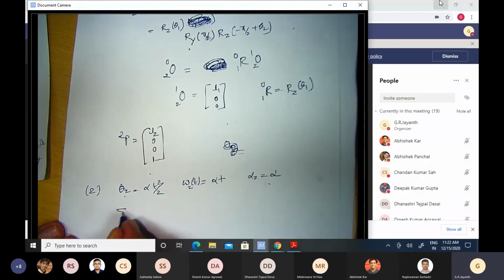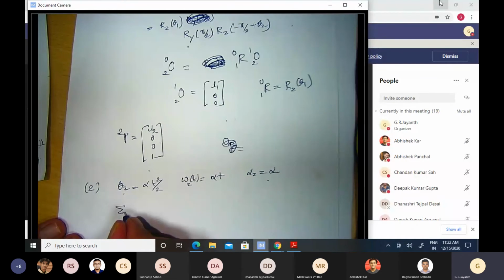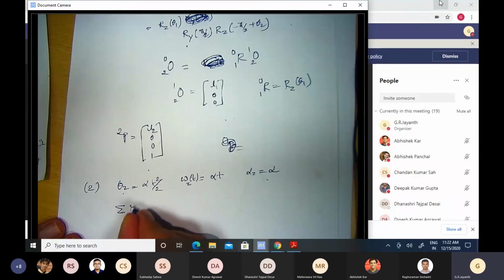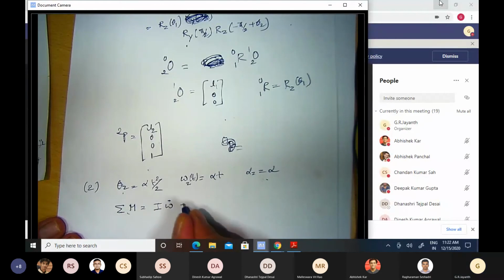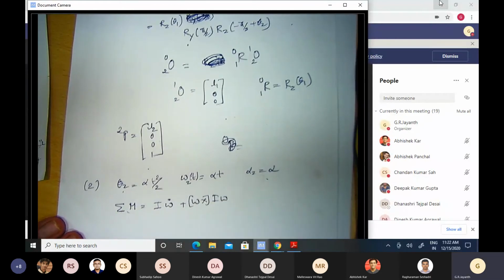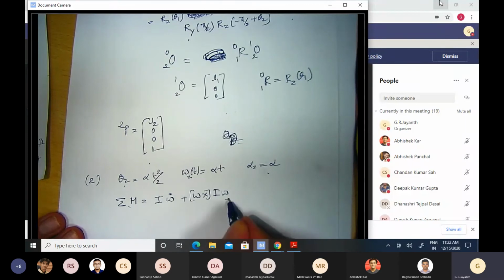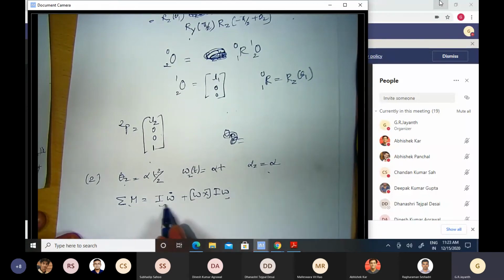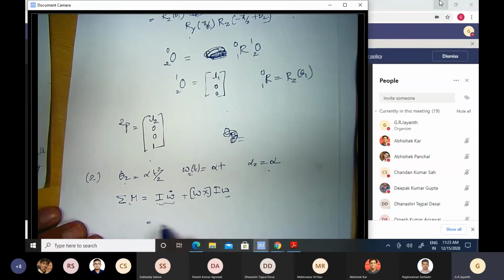Now we know from the Newton-Euler equations that the sum of the moments is equal to I omega dot plus omega cross I omega. The expression for omega cross I omega was already given in the notes. The only new term was I omega dot, and I told you to simply borrow it from the notes. So this ends up having three components: mx, my, mz.